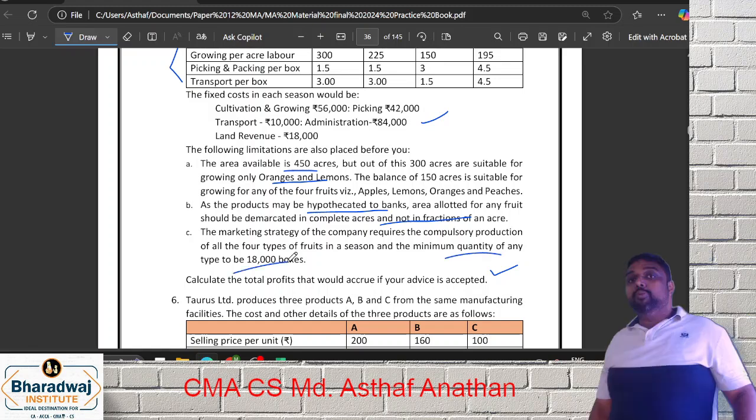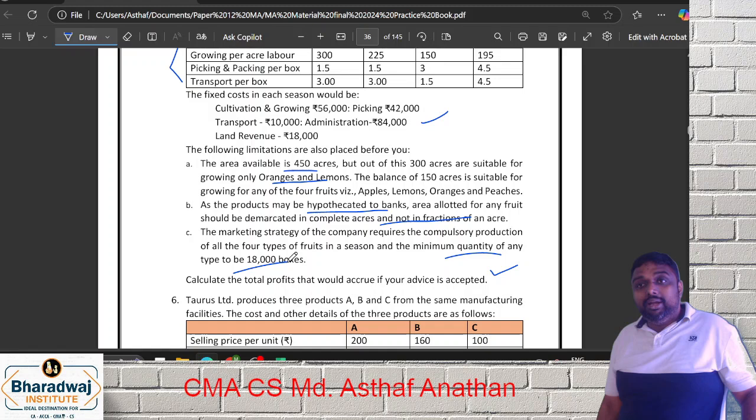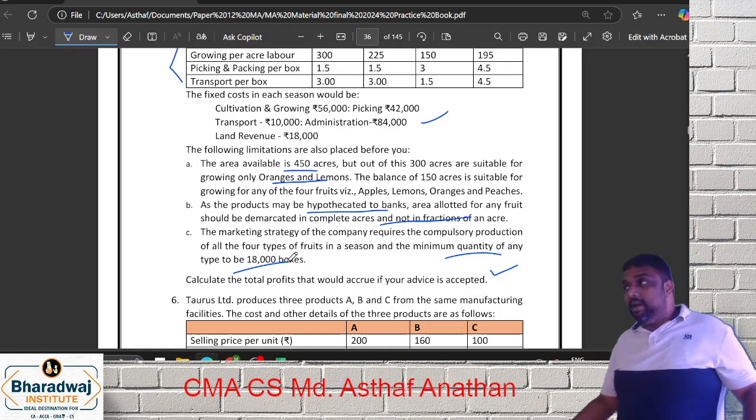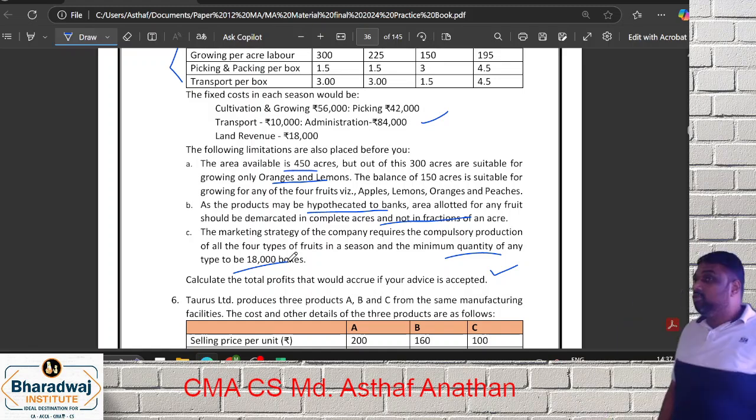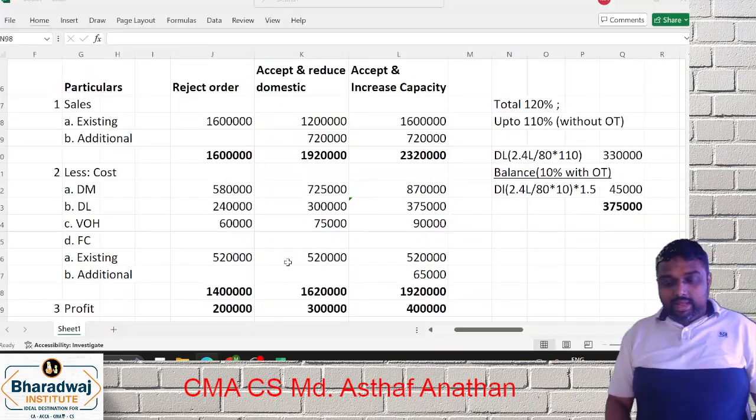The first point, you have to go for ranking. We know for ranking you have to do contribution per key factor. If material cost, it will be per labor hour, or machine hour. Tell me, my dear friends, for land, what is the key factor? Land. The key factor is land expressed in acres. But selling price is in what? In box. So you have to convert into what? Acre. If you do it in acre, then the answer is over. So what will you do?